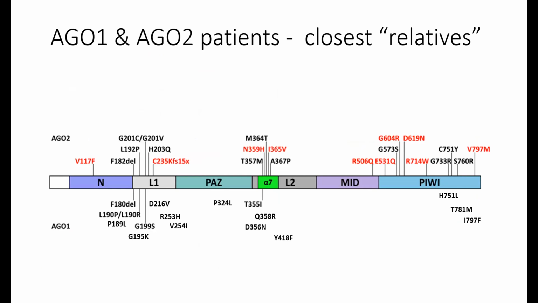Okay, so once Amelie's manuscript about the AGO1 mutations came out, what we observed is that several of the mutations are almost exactly the same. You have to bear in mind that the AGO2 gene is 2 amino acids shorter than AGO1. So, for example, the deletion at position 182 actually corresponds to 180. The missense variant at position 192 corresponds to 190. And so there are several variants which are really identical between AGO2 and AGO1.